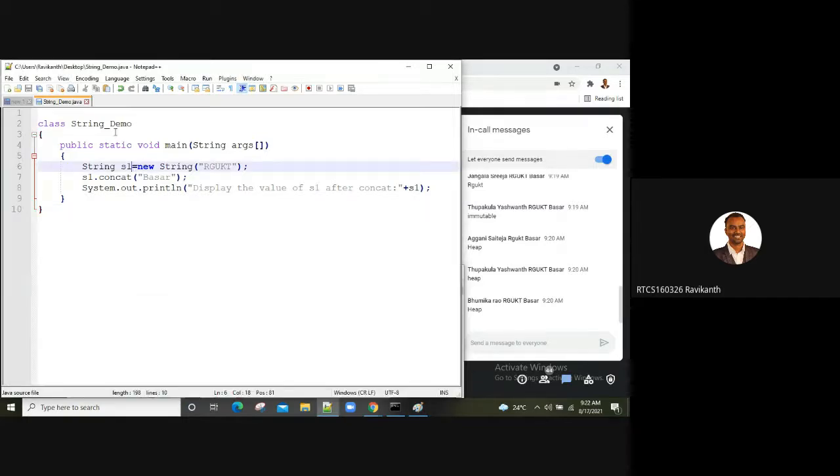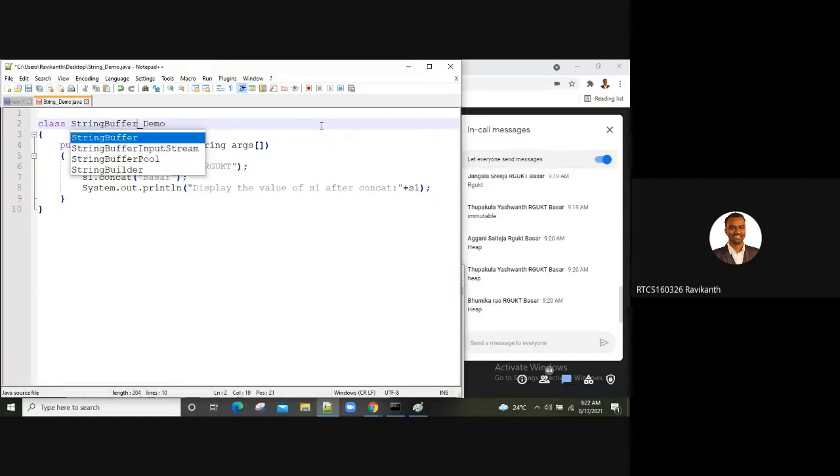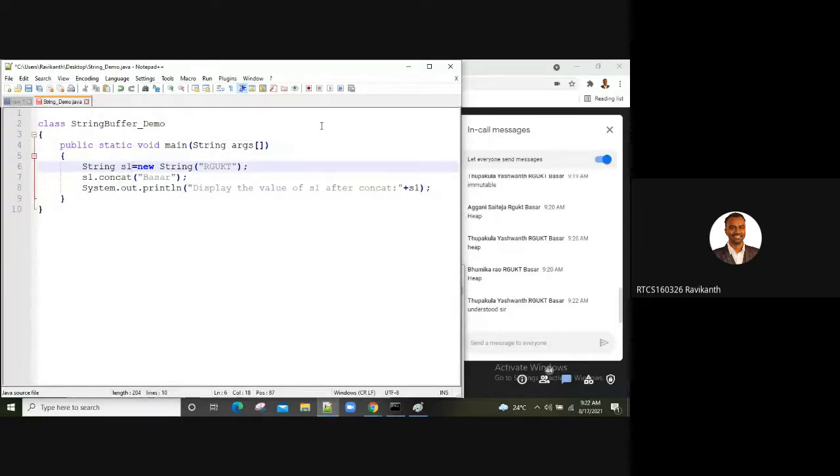Similarly, the same example. Now you guys have understood, right, why string is immutable? I'm going with string buffer. Here in string buffer we have the append method.